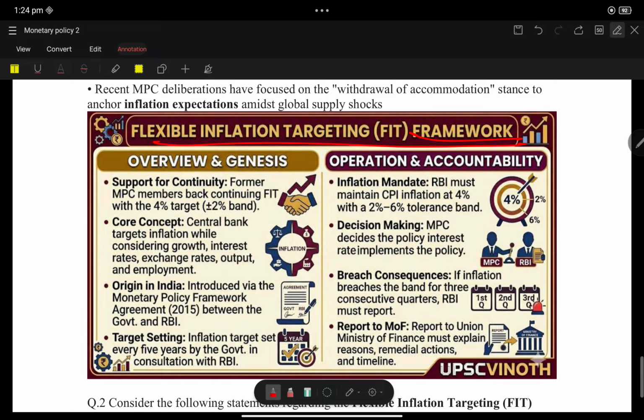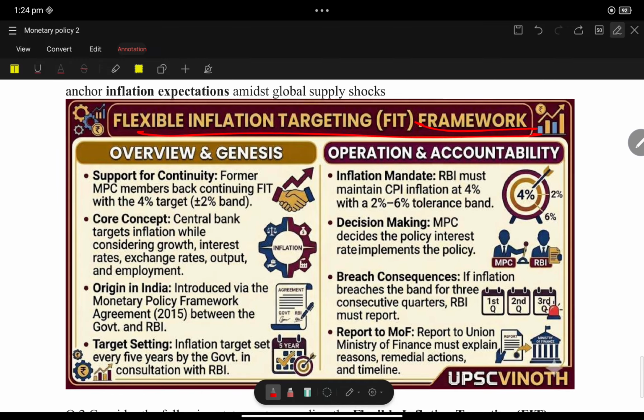First of all, former members of the Monetary Policy Committee, that is, before members, not current members, were insisting on going with the flexible inflation targeting framework. That is 4 plus or minus 2 percentage.